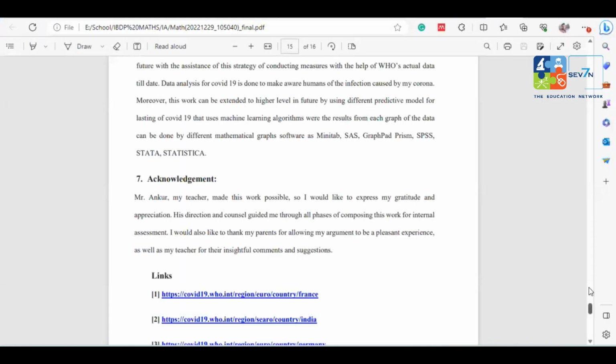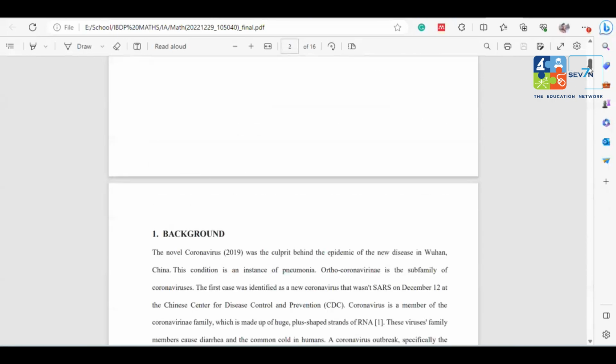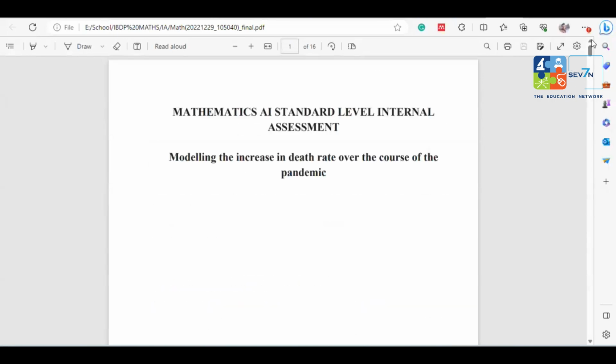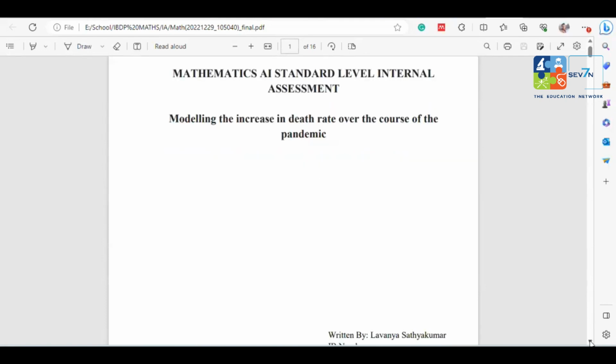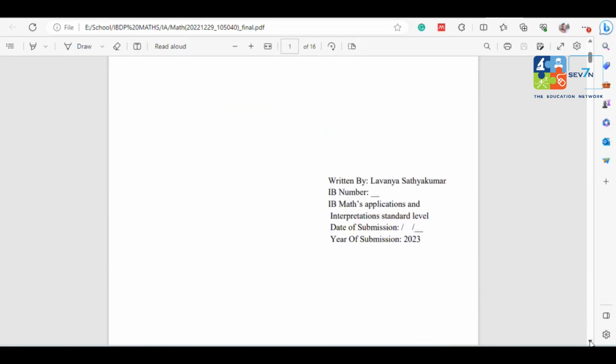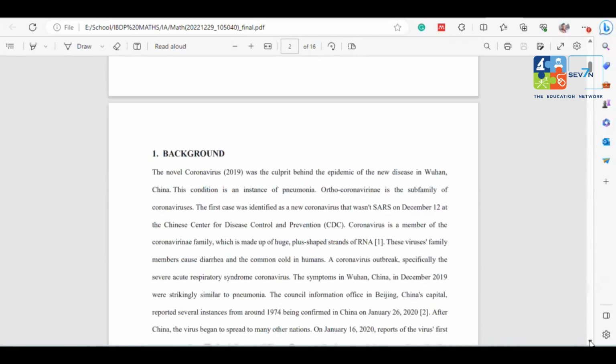Is this visible for you? Yeah. So this is just a short sample, actually: modeling the increase of death rate over the course of a pandemic. There is a death rate, and how it can increase over the course of the pandemic, and how we can do this in our own way.